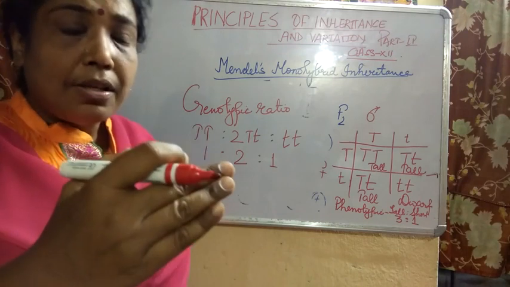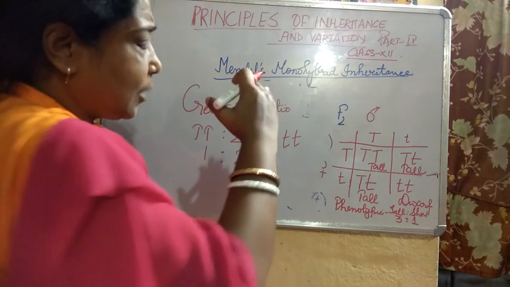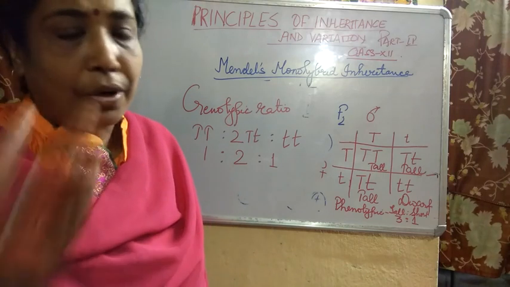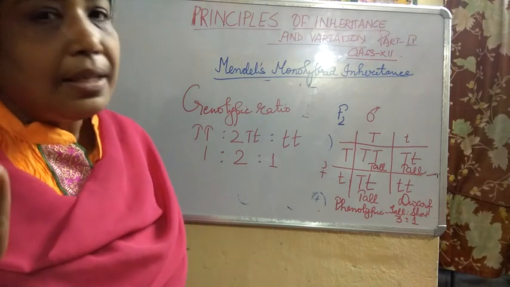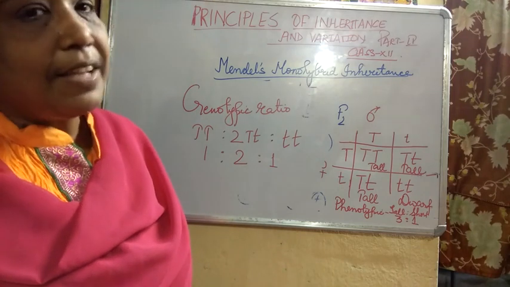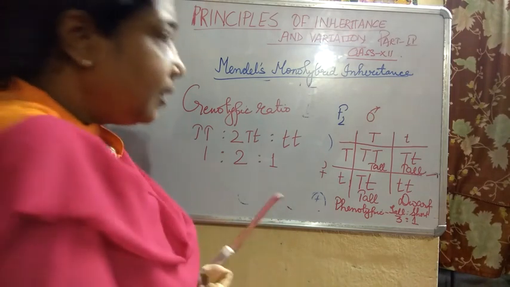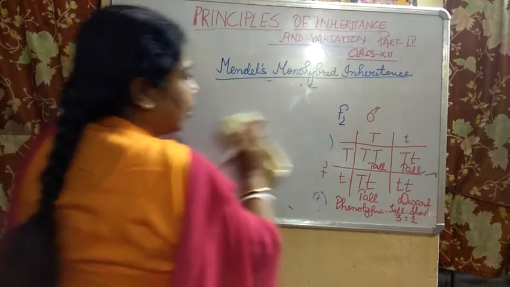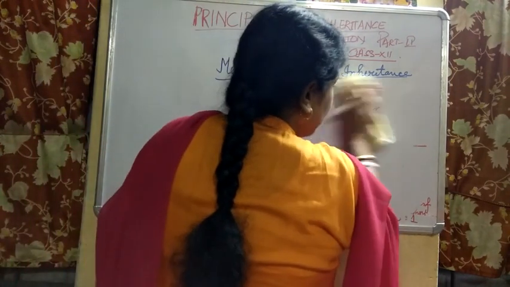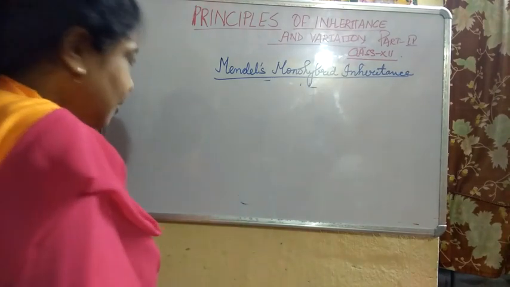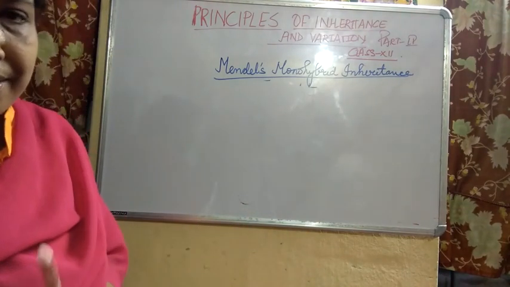So what is the law of dominance? It means expression of the dominant form and non-expression of the recessive form. This is the law of dominance given by Mendel. So today we have seen the law of dominance. Now let us work out the cross, and you will gain more confidence.